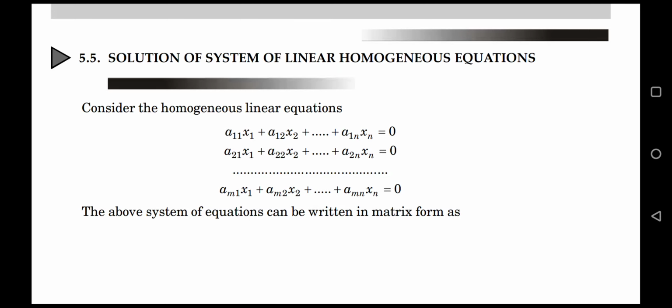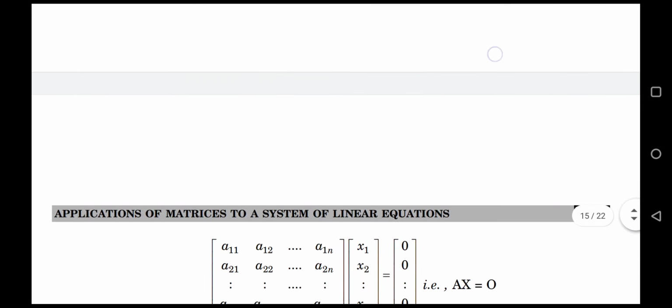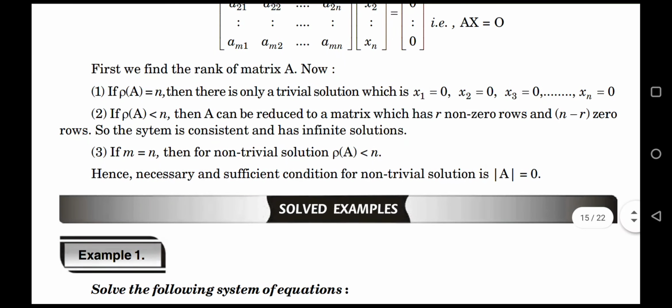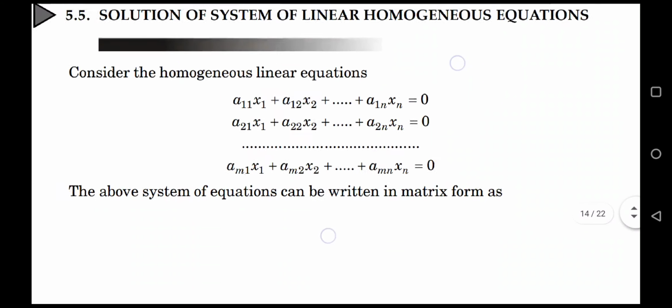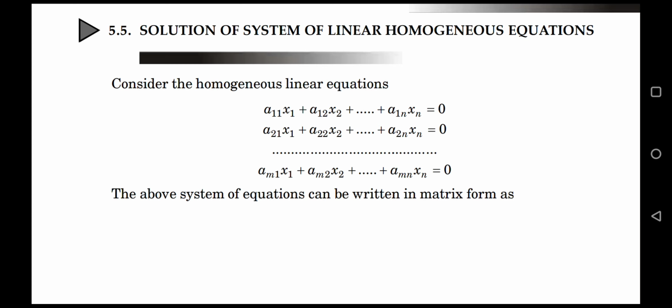Next topic is solution of system of linear homogeneous equations. We have given homogeneous linear equations. In this type of system, we can observe that the matrix B is 0. Given system, first of all, we write the system in matrix form, Ax equal to B.